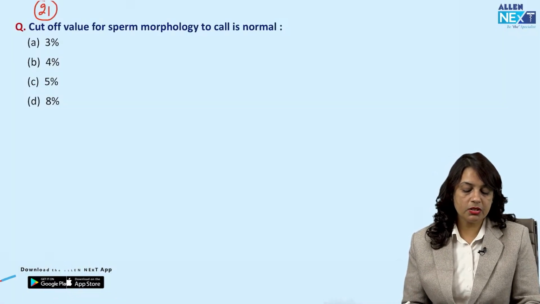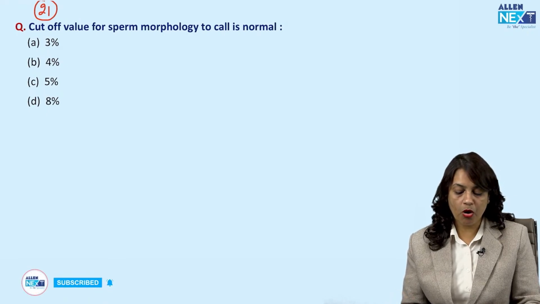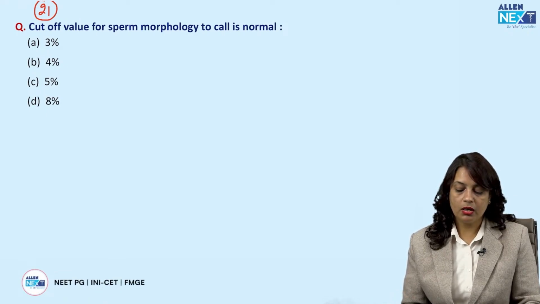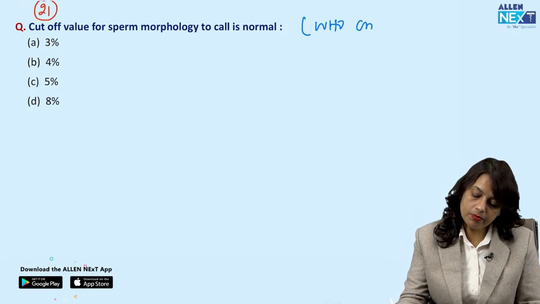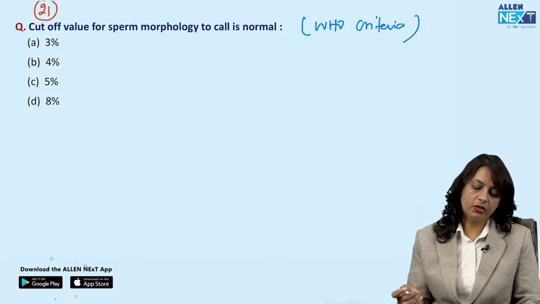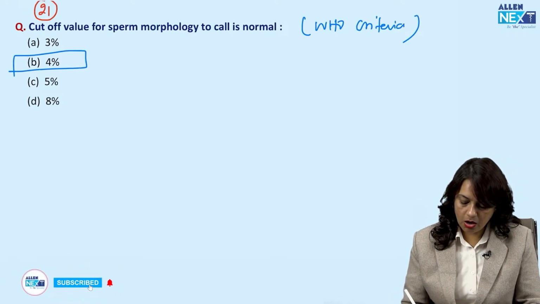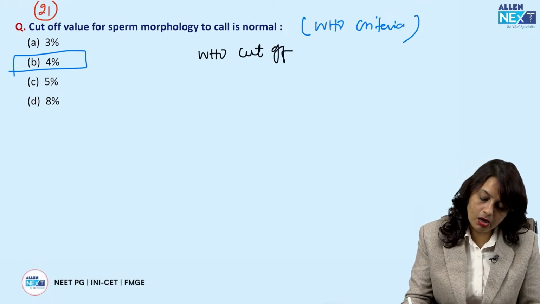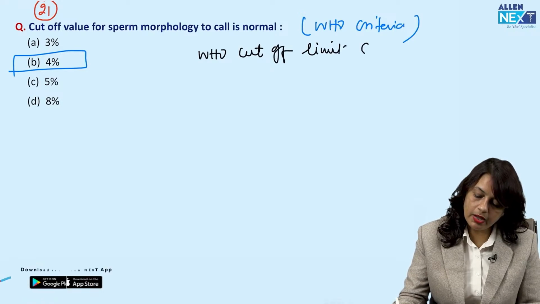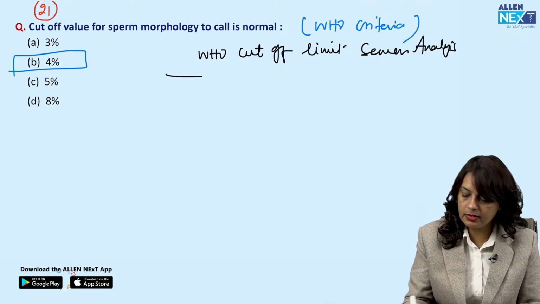Now, next question, cutoff value for sperm morphology to call it normal according to the WHO cutoff criteria. So, answer to this question is 4%. Now, let me just write down WHO cutoff limit in semen analysis.